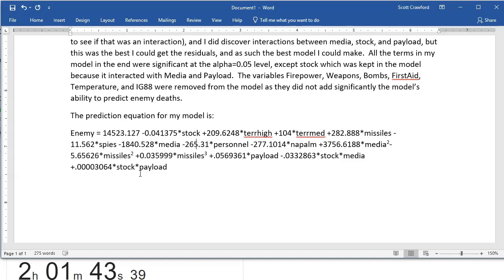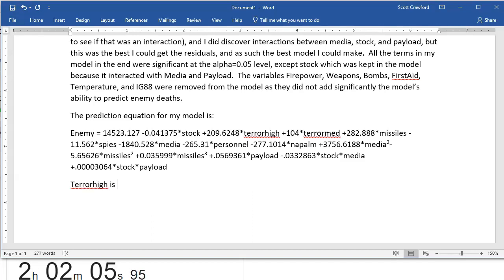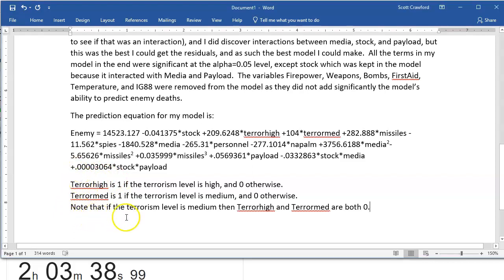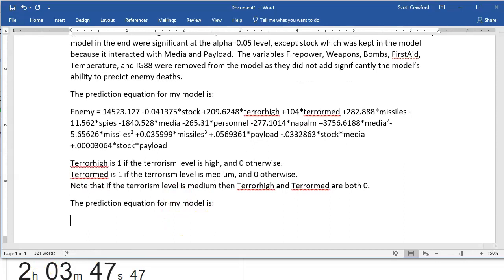We do have these categorical terrorism variables. So if I'm going to do the equation like this, I need to tell people terror high is 1 if the terrorism level is high, 0 otherwise. Same for medium. Now the client can look at this equation and see how to handle the categorical variables right here. But that's not the only way to do this. So let me just redo the prediction equation for my model a different way that I could have done this instead, and I'll leave both in the report so that you can see it.